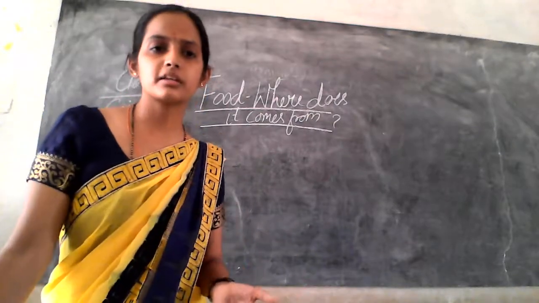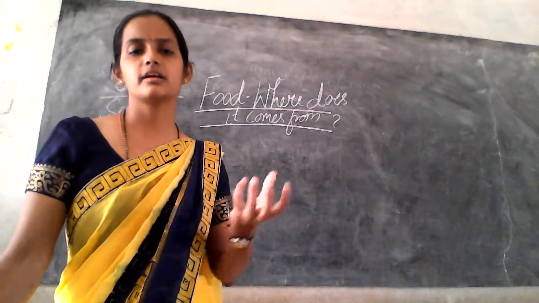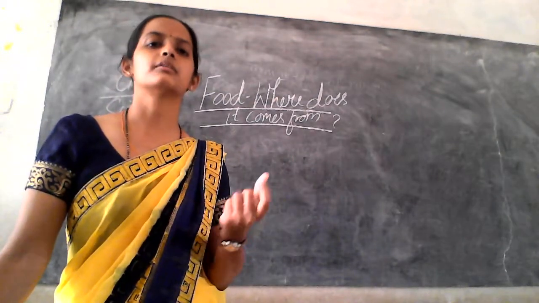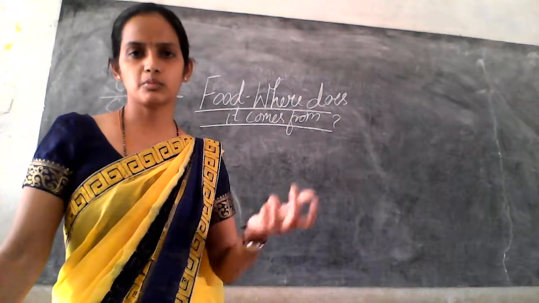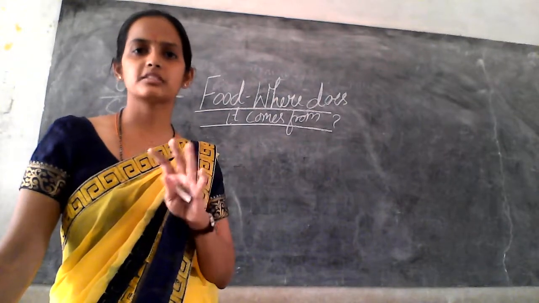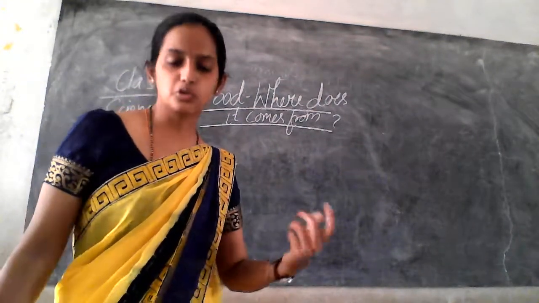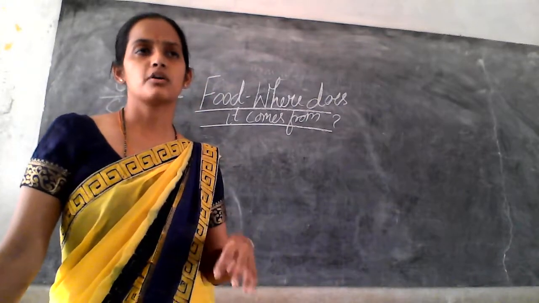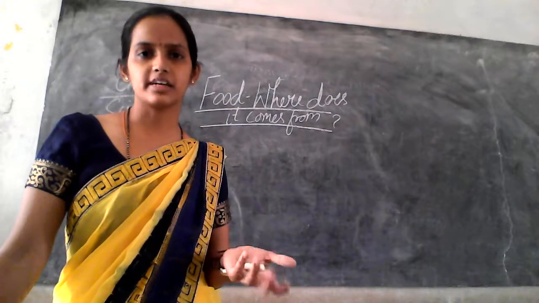So how do we prepare the rice? By taking rice in a container, then washing the rice with water, rinsing out the extra water, then pouring some more water and some salt and keeping it for boiling. So your rice will get ready, right? You can make a few more dishes or food items with different ingredients.